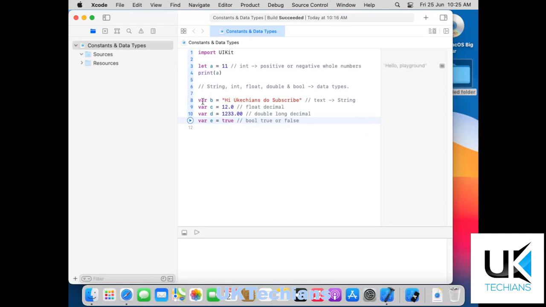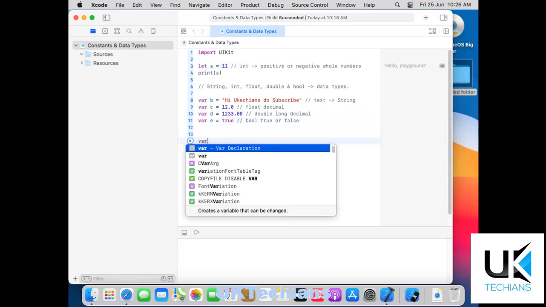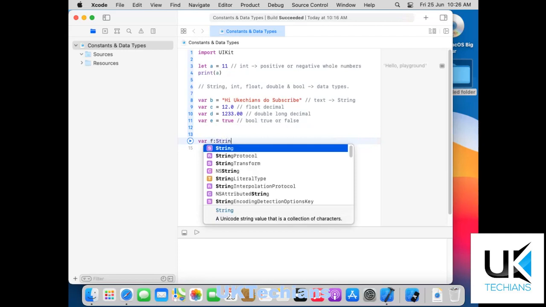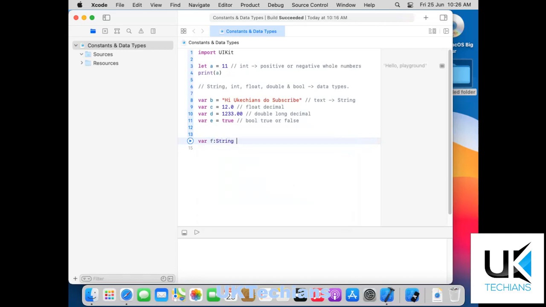The first one is a string, the second one is float, the third one is double, and the fourth one is bool, and the very first is integer, right? You can initialize these variables like this: var equals to f, and then we indicate the data type. You can initialize the data types like this, and then we initialize the value here.